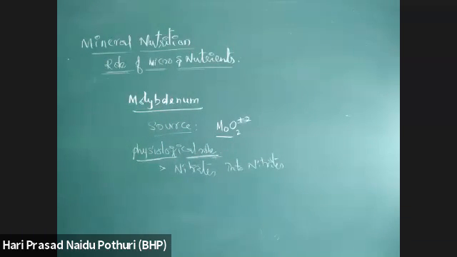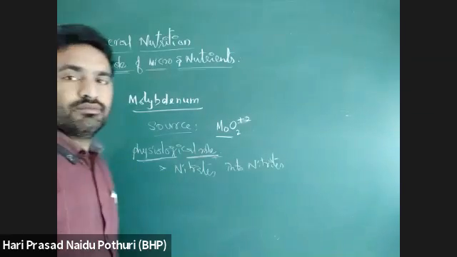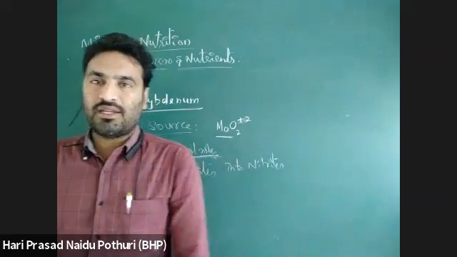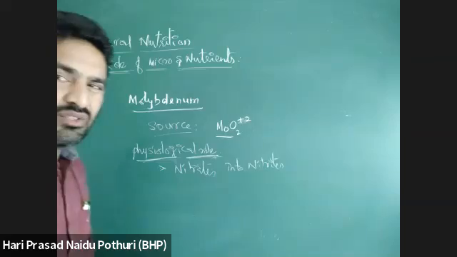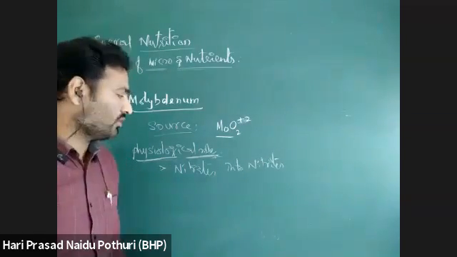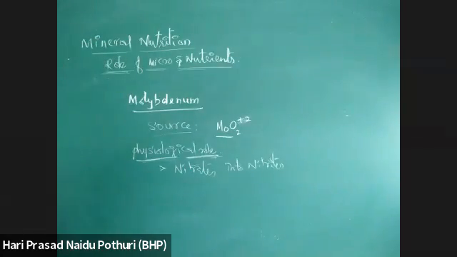Root nodule formation, where symbiotic association of bacteria in the roots of leguminous plants forms root nodules that are responsible for nitrogen fixation. That is the physiological role of molybdenum. Next one.